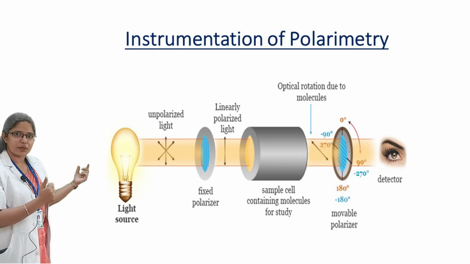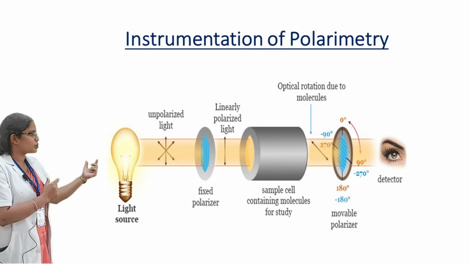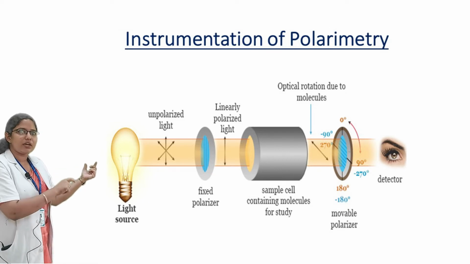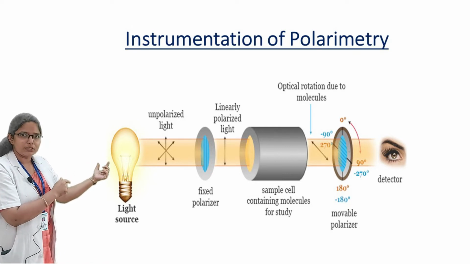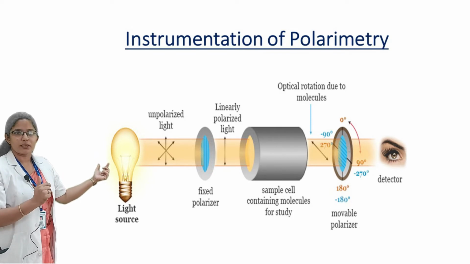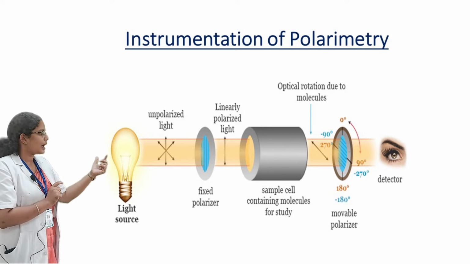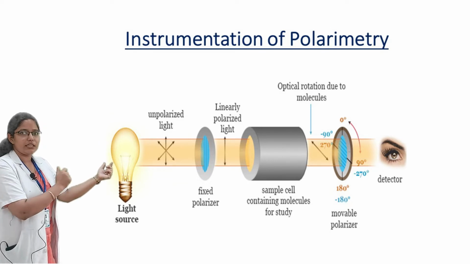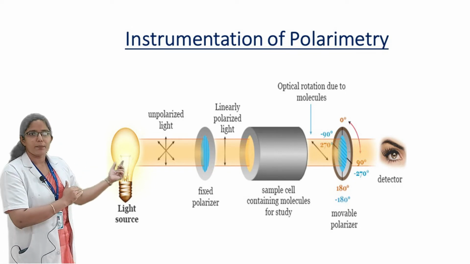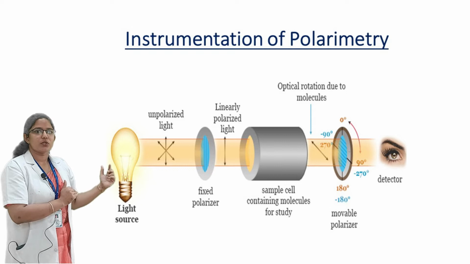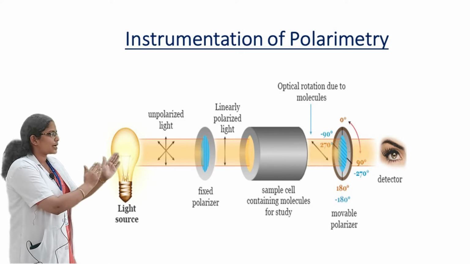We have discussed in the previous slide that the rays coming from this light are composed of different waves, and these waves are vibrating in different directions. While passing through a polarizer or any Nicol prism, which should be composed of calcium carbonate, the unpolarized light will be converted to plane polarized light.